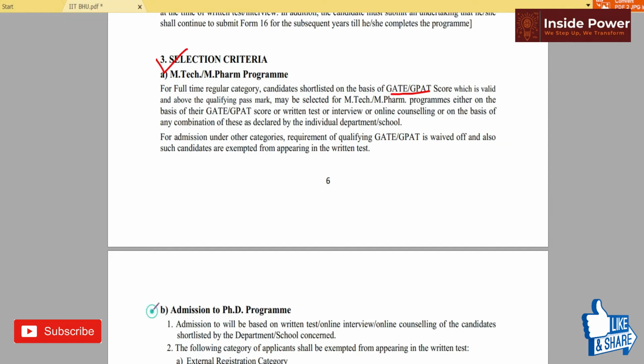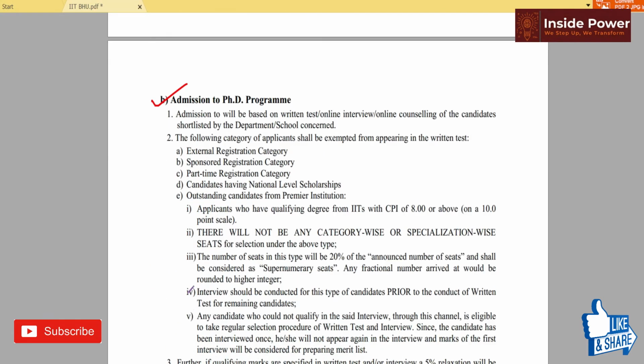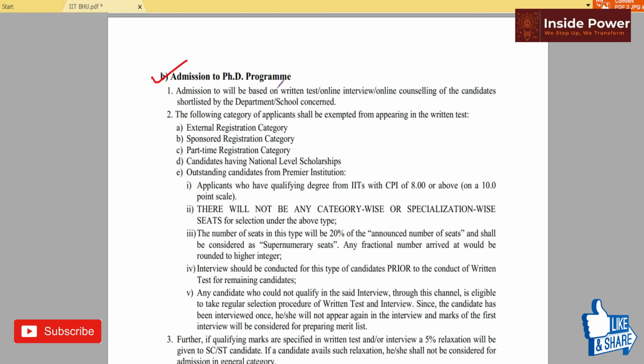Okay, and for the admission to the PhD program, here you can see admissions will be based on the written test and online interview or online counseling of the candidates shortlisted by the department and school concerned. Okay, this is the whole procedure regarding all IITs.